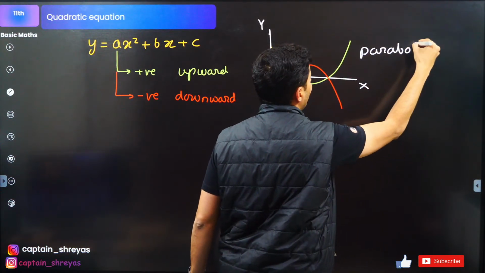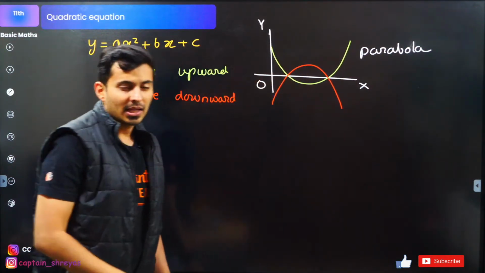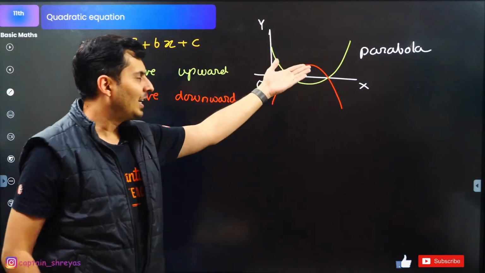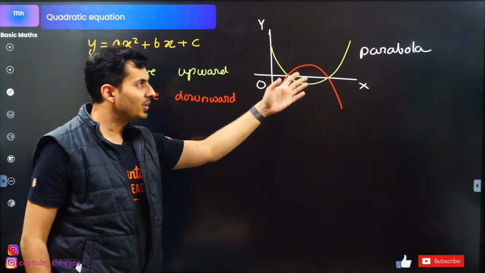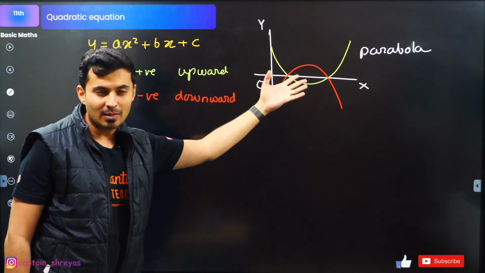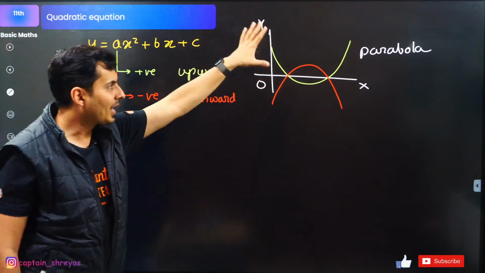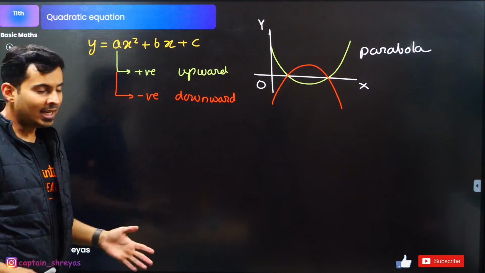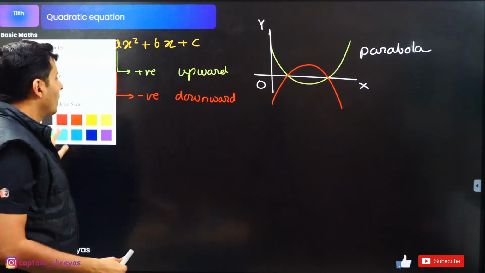What is this shape called? Parabola. There are many shapes like hyperbola, ellipse and circle, all these conic sections, but this shape, which is the representation of a quadratic expression on the y-axis graph, is a parabola. Exactly.